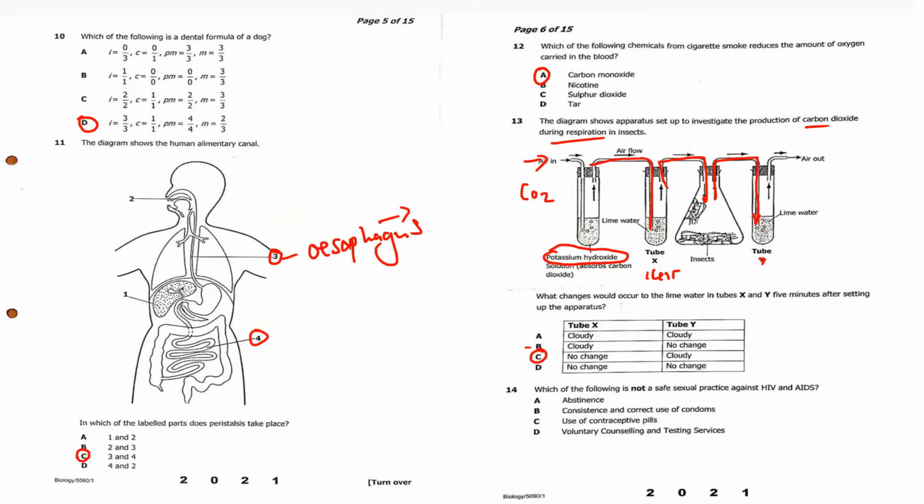Okay. Question 14. Which of the following is not safe sexual practice against HIV and AIDS? Abstinence is a safe practice. Consistent and correct use of condom is a safe practice. Use of contraceptive is not a safe practice because they do not prevent you from getting HIV and AIDS.